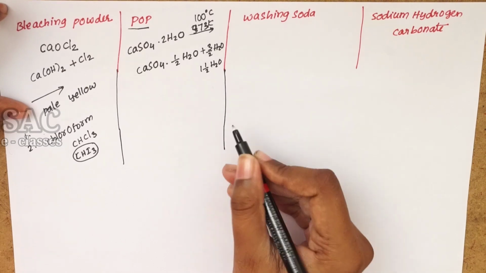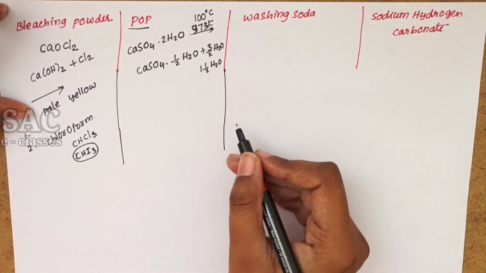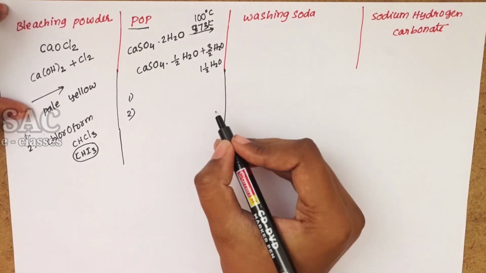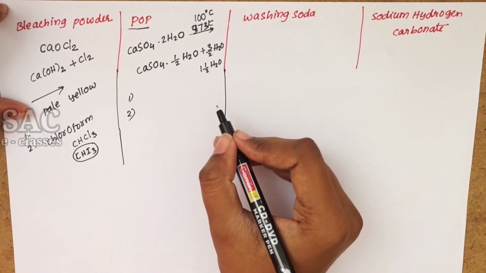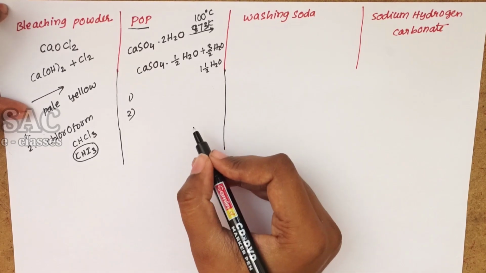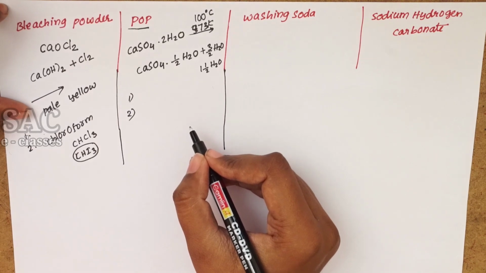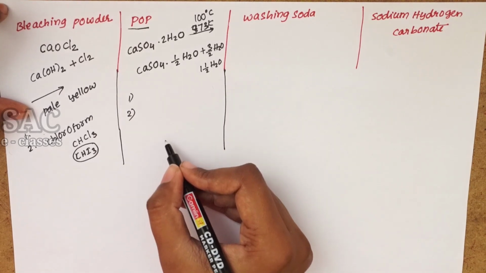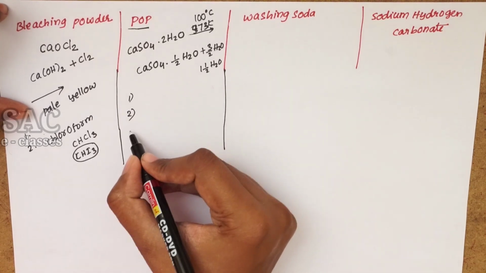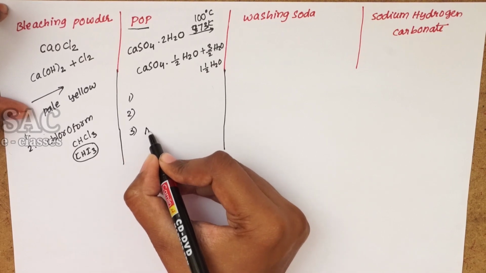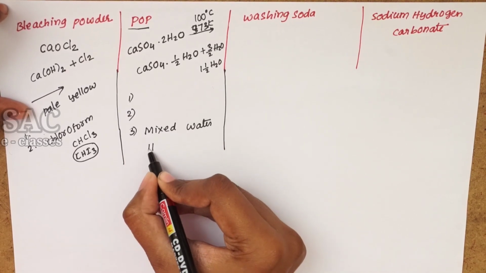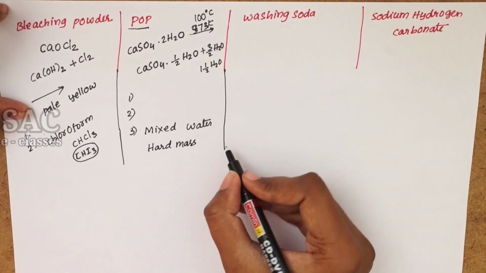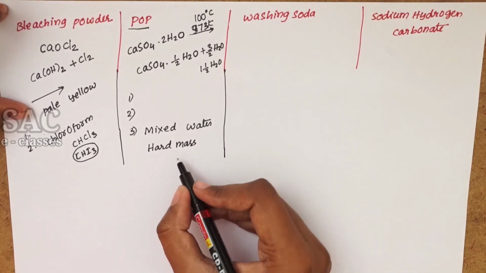Plaster of Paris is used for setting fractured bones and for making statues and molds of decorative items and toys, even in making artificial jewelry, and is used for blackboard chalk. And whenever it is mixed with water, it converts into a hard mass of gypsum, which is not suitable to make molds or toys.